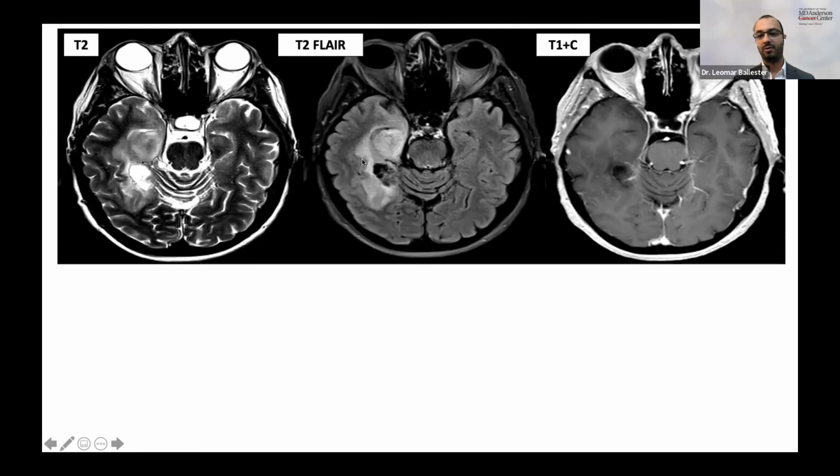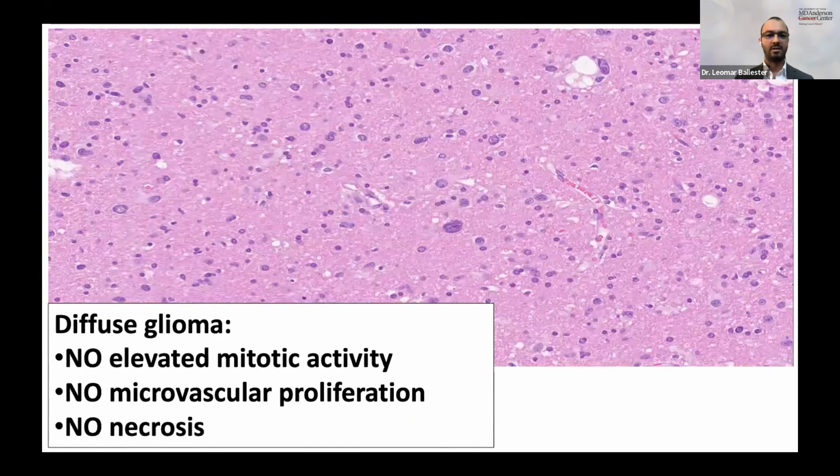It could still be, right? We don't always have the T2-FLAIR mismatch in all IDH mutant astrocytomas. And there's no contrast enhancement. Again, because there's no contrast enhancement, you're suspecting a low-grade lesion on imaging. And this is what the histology showed. And we have hypercellularity, so mild pleomorphism, neuropil in the background. So this is an infiltrating glioma, no elevated mitotic activity, no vascular proliferation, no necrosis. So on histology, this looks like a grade 2 lesion.